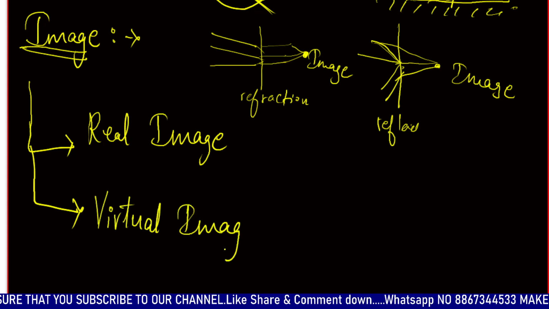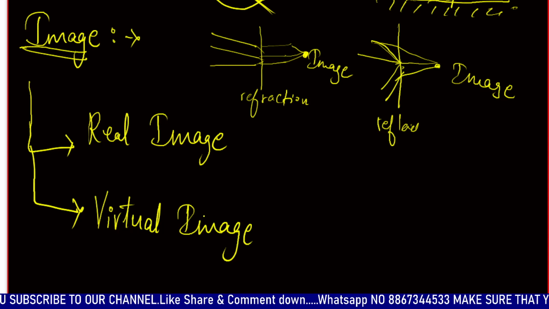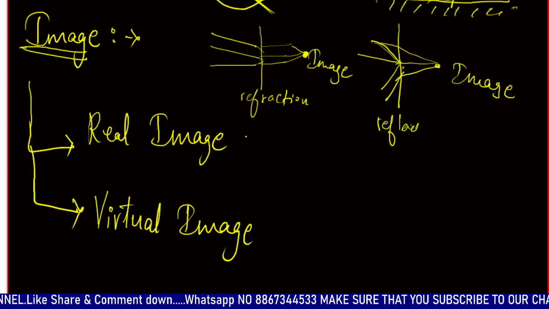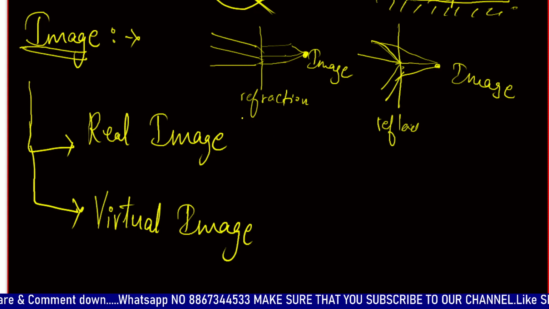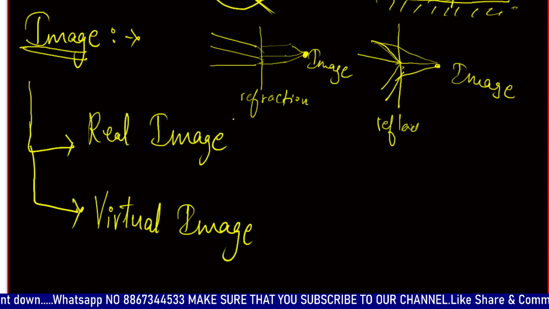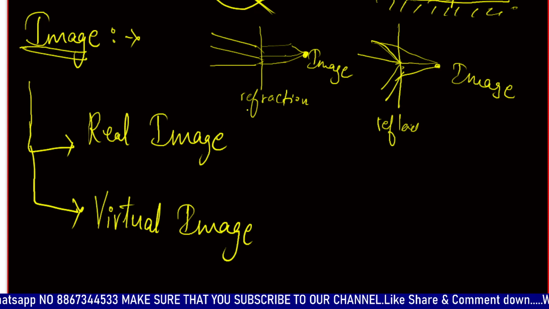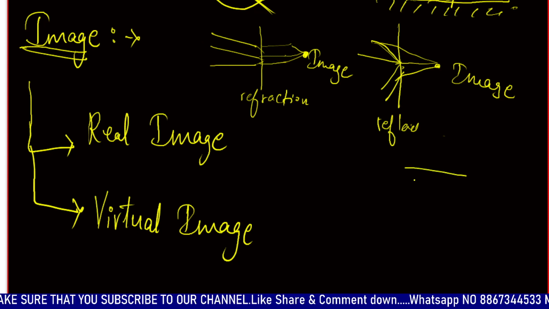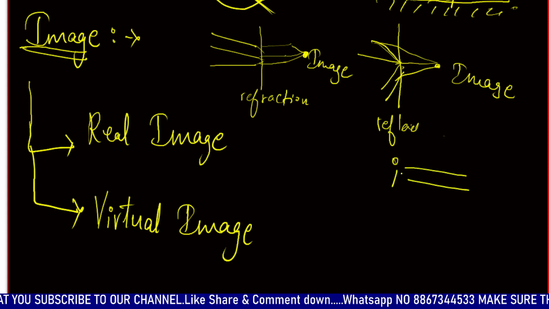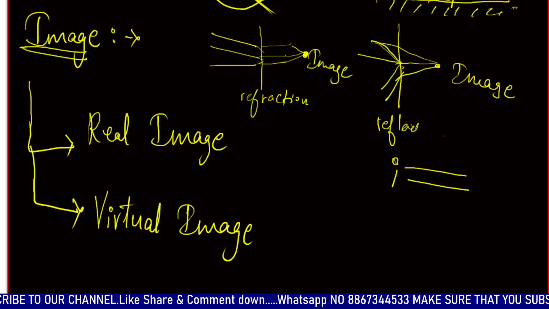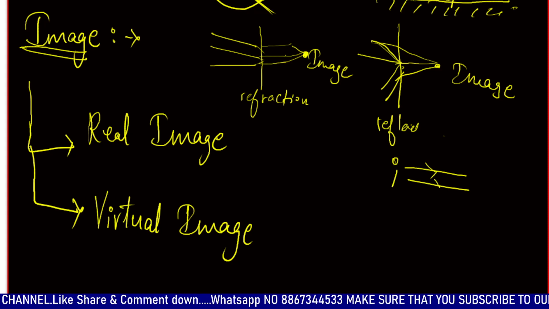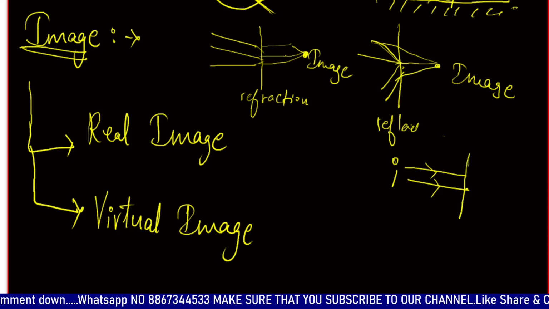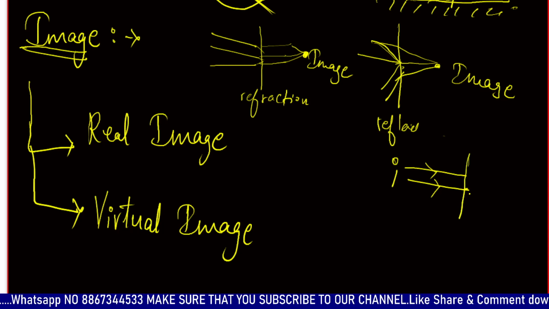And in what conditions do we see these two types of images? First, in the real image, light rays emerging from a point object really meet at a point, and that point is called the real image. For example, consider this as an object I, and the rays coming from this object are reflected by a surface.